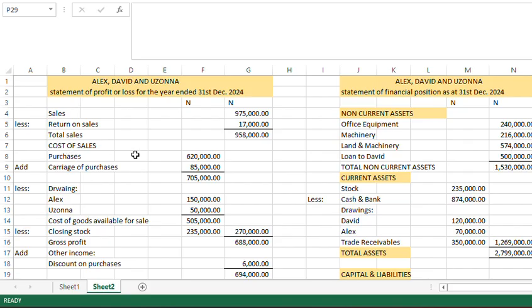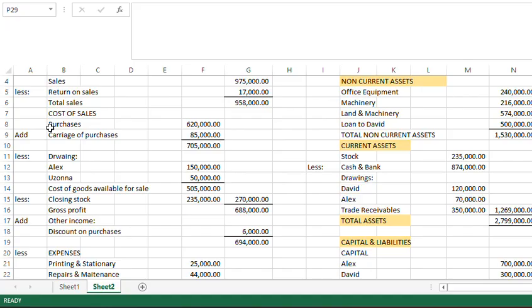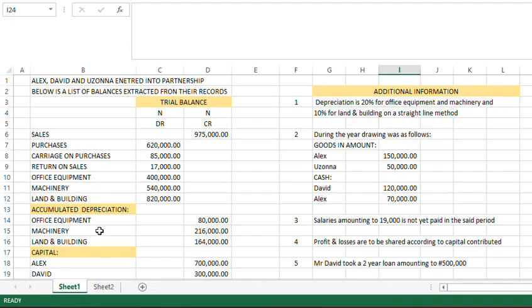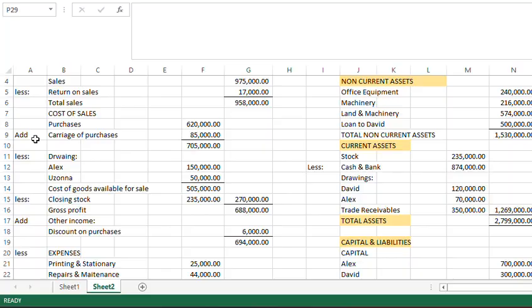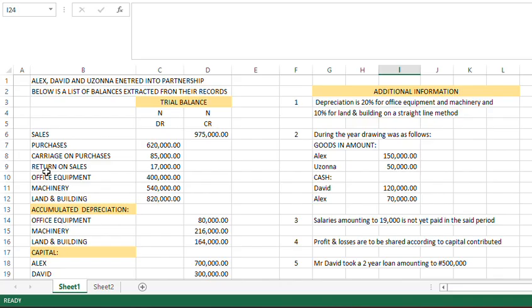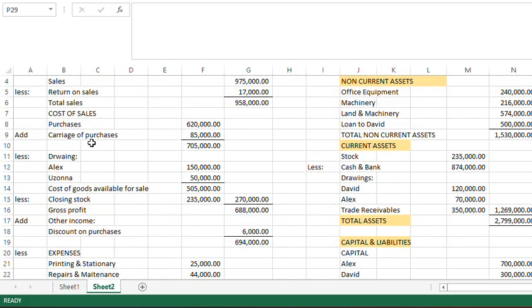After that, we get our cost of sales. So cost of sales is gotten by purchases. Our purchases here is 620,000. Then add carriage on purchases. This should be carriage on purchases. It's an error, as it is, we have carriage inwards here. So see, carriage on purchases, that is 85,000 naira. So when you add it, you have 705,000.